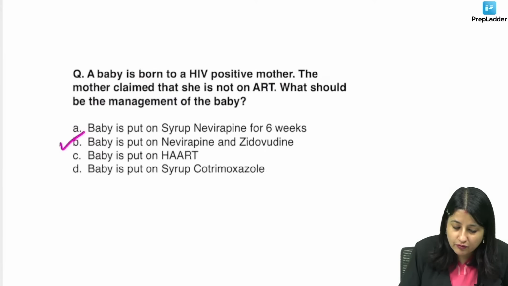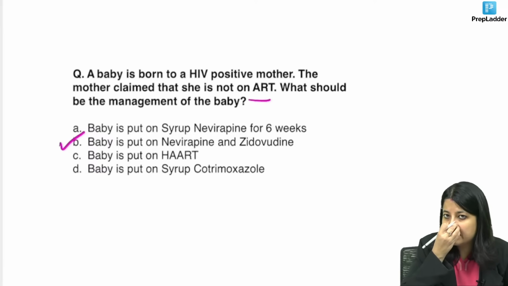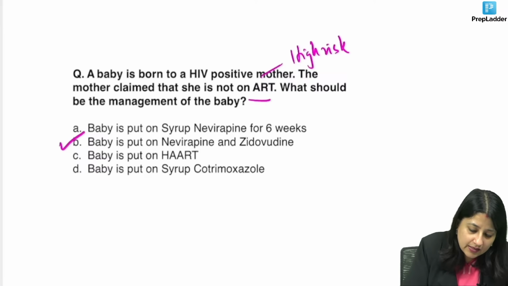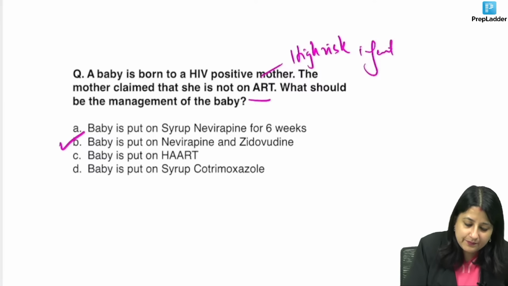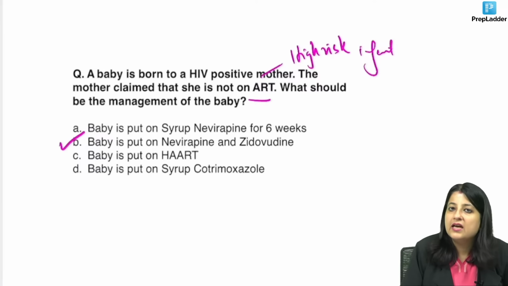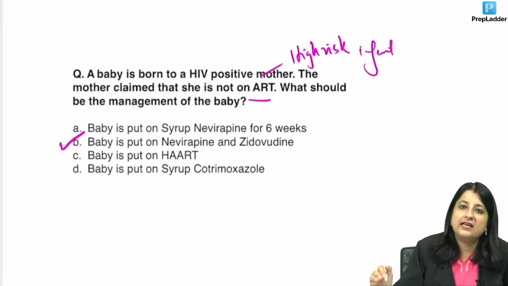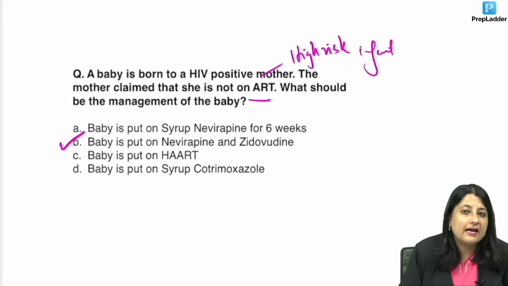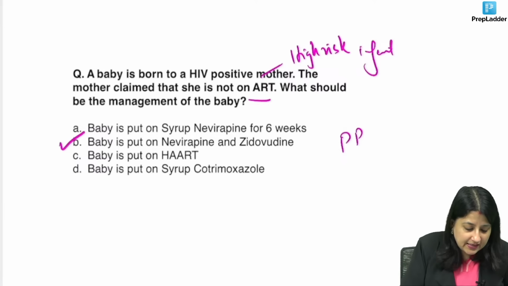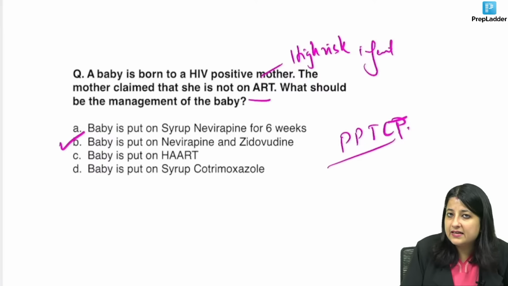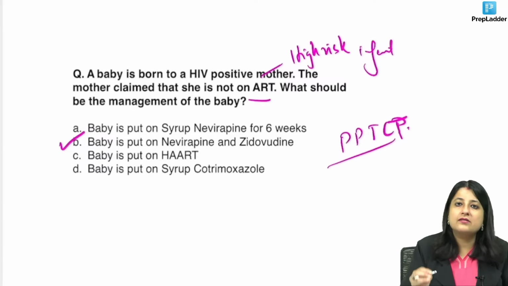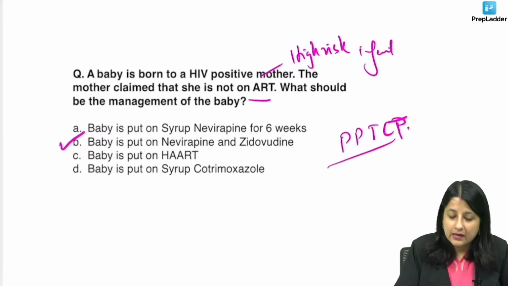Now remember, over here she is not on ART, so the baby is a high risk infant. So here we are going to add both syrup nevirapine as well as syrup zidovudine. In case of exclusive breastfeeding, give it till 12 weeks. In case of replacement feeds, give it till 6 weeks. And I hope you know PPTCT. The easy way over here is just ask what was the duration of ART.